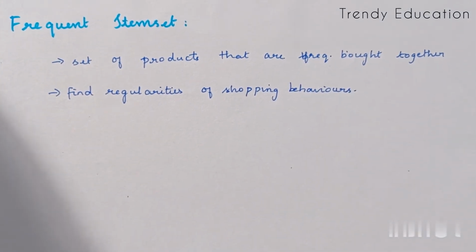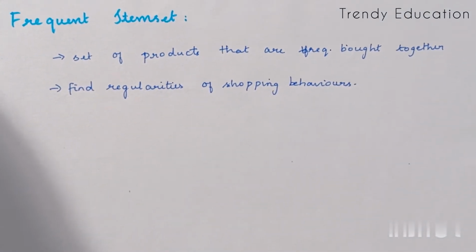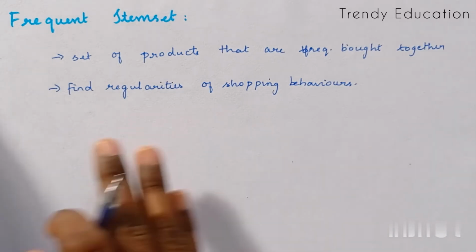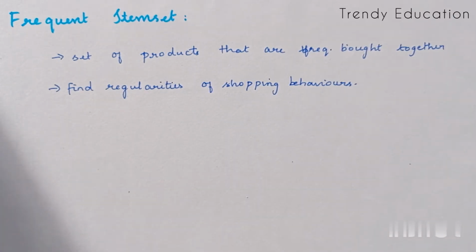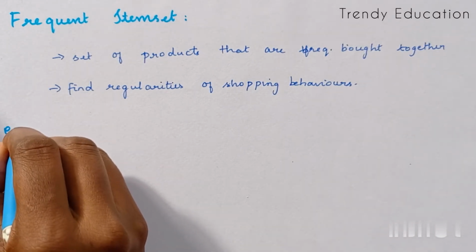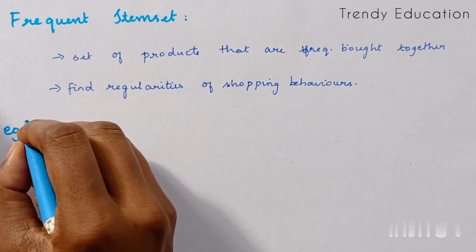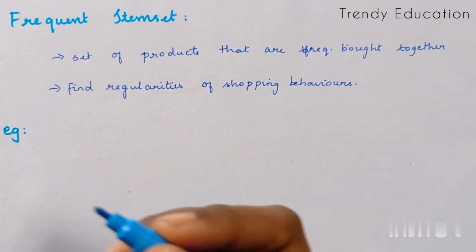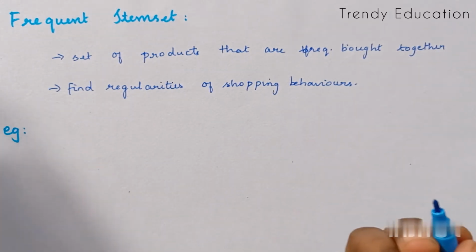Let's see the subtopics we have under the frequent item set. I'm going to explain with the same example, the market basket transaction, and I will also explain with a screen record of a real-time example. First the theoretical example, and later the practical example.